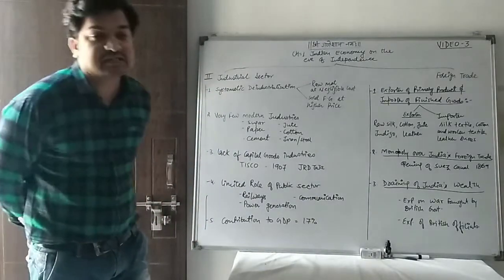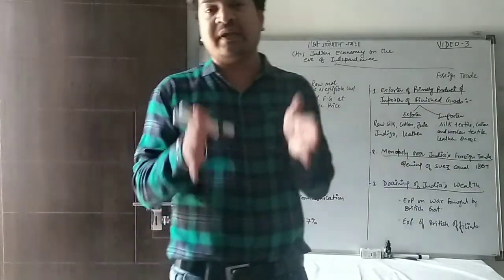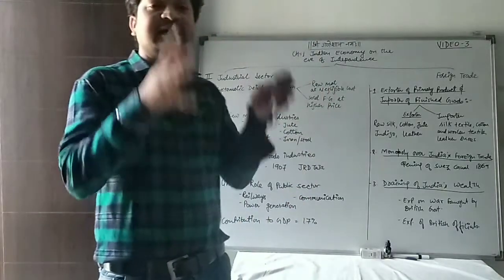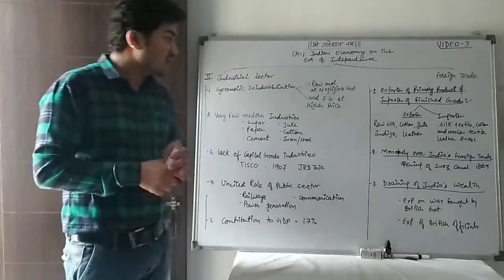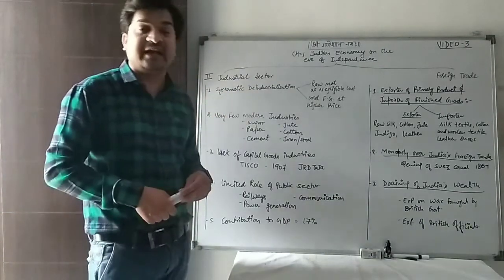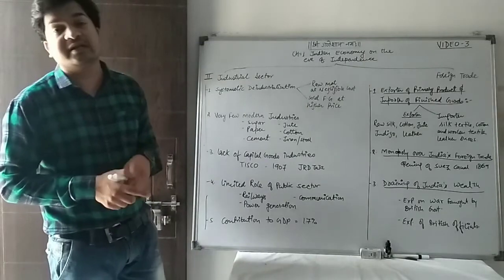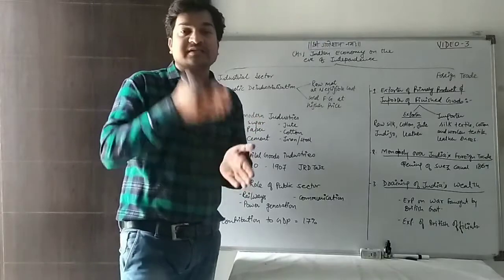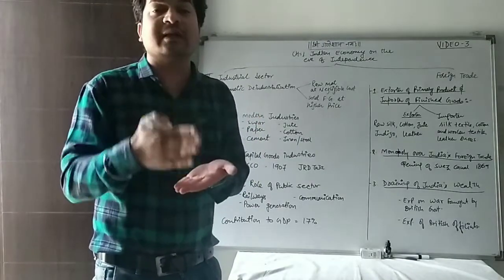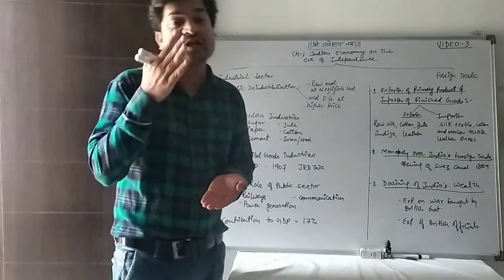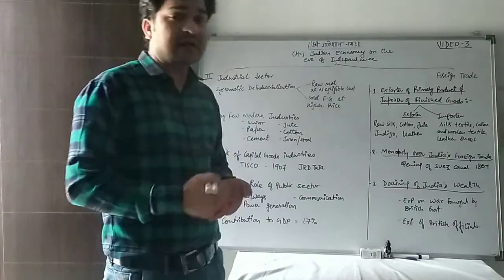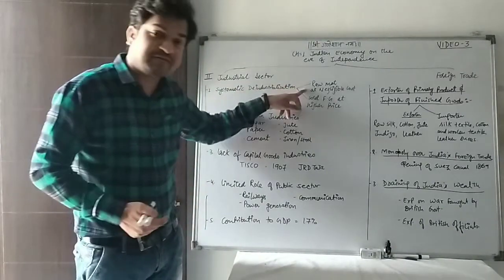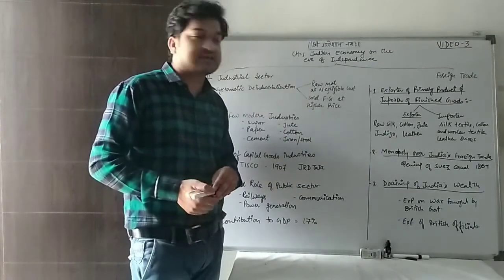First of all, the Britishers did not want the Indian economy to grow as an independent economy. They wanted the Indian economy to be dependent on the Britishers. So they followed a systematic policy of deindustrialization. What is the systematic policy of deindustrialization? They wanted the Indian consumers to be dependent on British industrial goods, or British manufactured goods. So they followed this policy, in which they got the raw material at a very negligible cost and sold their finished goods at higher prices.